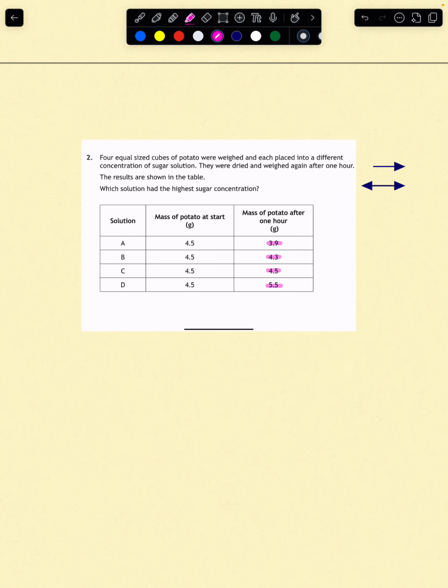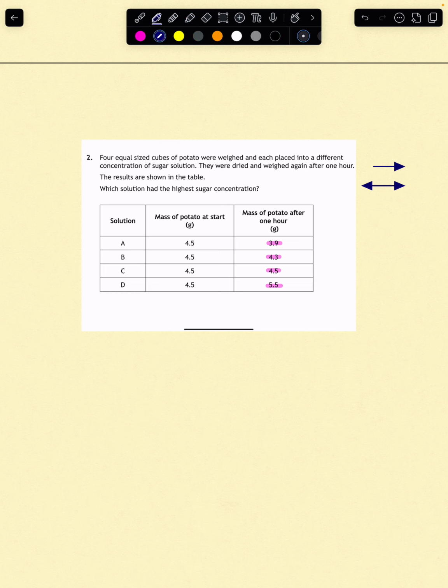Okay, so let's think about osmosis before we go on. Particularly in National 5 biology, the part of the course that's covered in this is key area 1.2D, transport across membranes. So water moves from an area of high water concentration, like the potato, to an area of high sugar concentration, in this case, the solution. If a potato loses mass, it means water has left it, suggesting the solution has a higher sugar concentration.